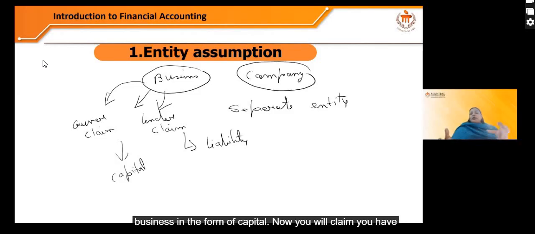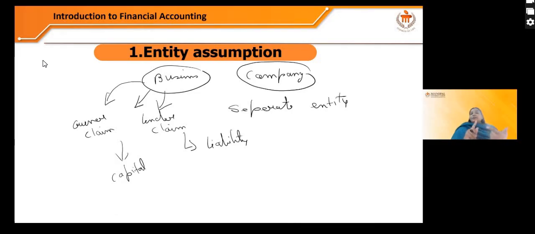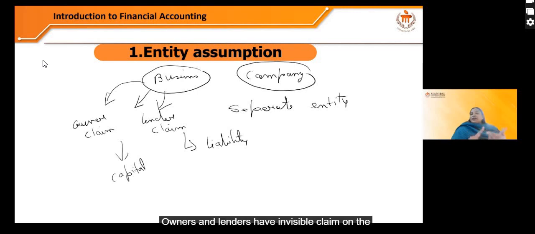Now you have a claim, right? An invisible claim on the assets, of owners and lenders. So the owner's claim is known as capital and the lender's claim is known as liability. So here you need to keep in mind that business is a separate entity. Entity assumption says that business is a separate entity, and owners and lenders have an invisible claim on the assets. I hope this principle is clear.